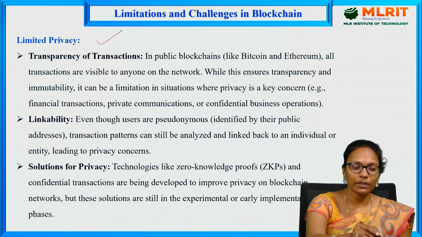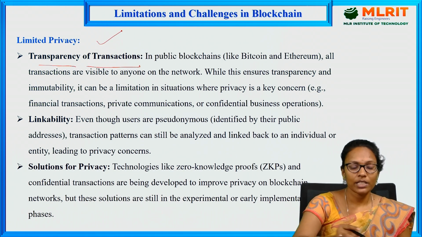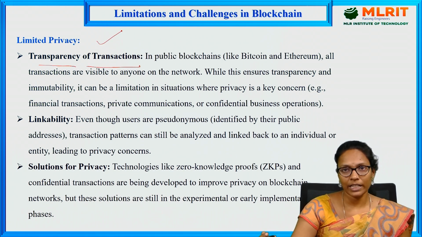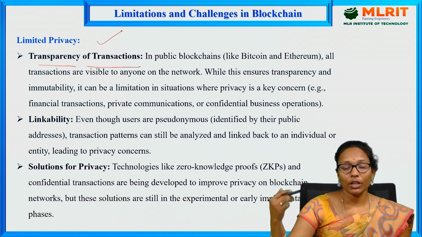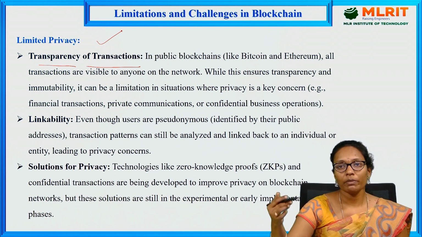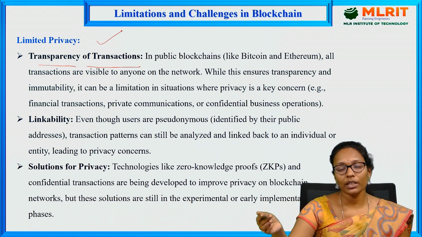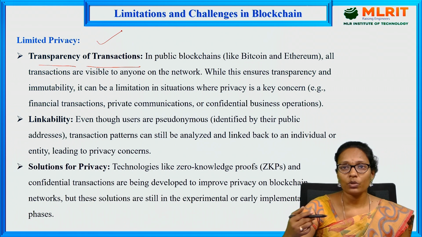Next is limited privacy, the transparency of transactions. We know blockchain is transparent. Everyone can see the transactions, whatever you are doing, this will be visible to everyone. Even if we know anyone's public key, using that public key, we can check the transactions of that particular wallet. What he is doing, from where he is getting the funds and to where he is transferring the funds, everything with the addresses and the amounts we can get. So that is the transparent feature of this blockchain.